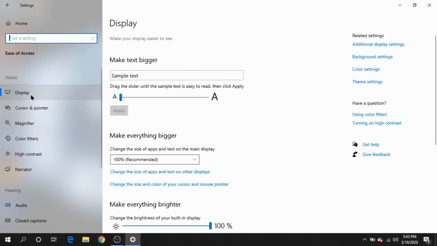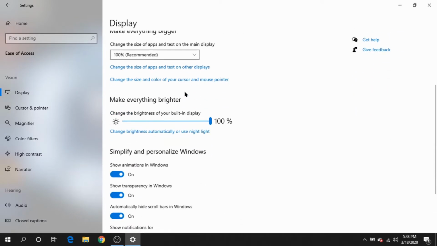So under vision alone, we have display, which will allow you to change text, making it bigger, making everything bigger, making everything brighter should you need to, brightness, getting rid of certain things such as animations and transparencies.